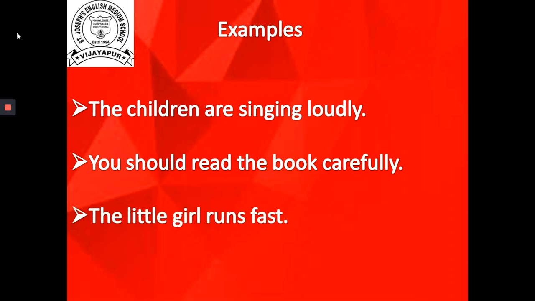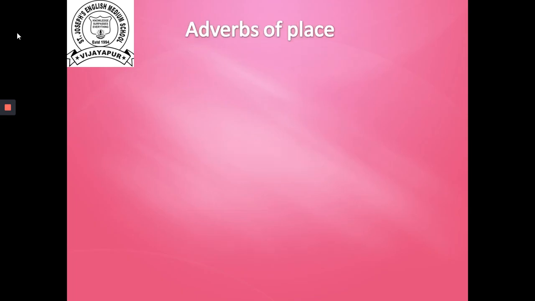Third example, the little girl runs fast. How is the girl running here? Fast. This fast shows the adverb of manner. So in adverbs of manner, they always answer the question how the action is done.